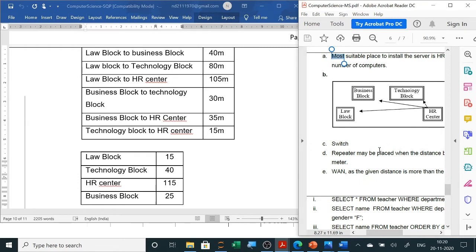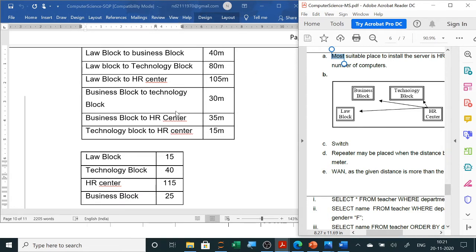So only this much also you can write, or you can write like in bus we will simply use law to business. Minimum distance we will try to use law to business. Then this side law to technology we will use, and the least one we will start with. So technology to HR we will use 15 meters. Then we will use technology to business 30 meters, and then we will use HR. Business already you have connected, so this is not required. Rest is law 1, so law minimum distance, so law to business 40. So directly with this only you have connected.